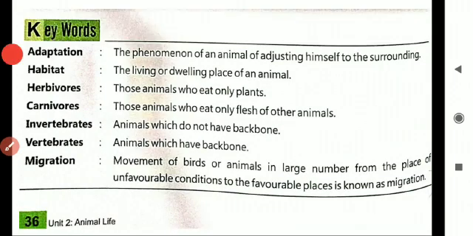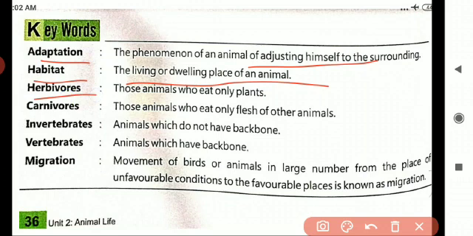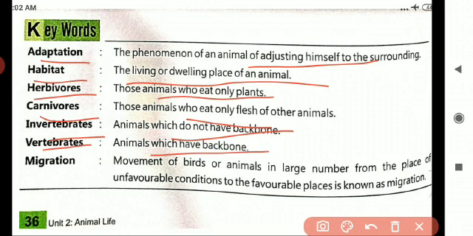Next one, this one is very important, children. This is your homework part also. Listen carefully. What is the first one? Adaptation. What is adaptation? The phenomenon of an animal adjusting itself to its surroundings. Next one, habitat. The living or dwelling place of an animal. Herbivores, those animals which eat only plants. Carnivores, they eat only flesh. Invertebrates, those that do not have a backbone. Vertebrates, animals which have a backbone. Migration, the movement of birds or animals in large numbers from one place to another in search of favorable conditions.